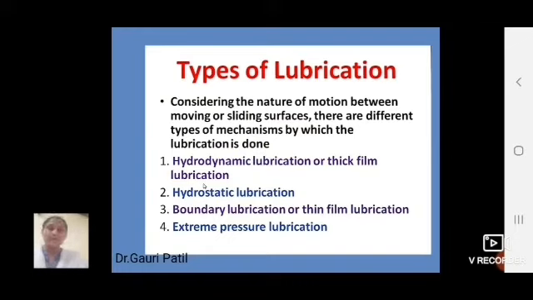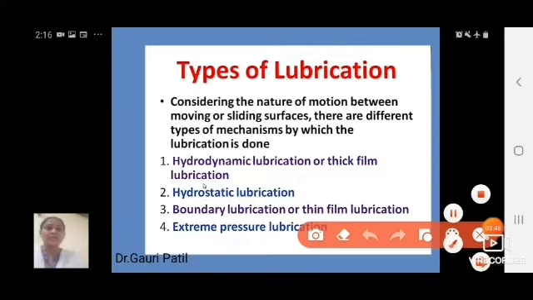What are the types of lubrication? Mainly there are 4 types. First is hydrodynamic lubrication or thick film lubrication. Second is hydrostatic lubrication, third is boundary lubrication or thin film lubrication, and fourth is extreme pressure lubrication.